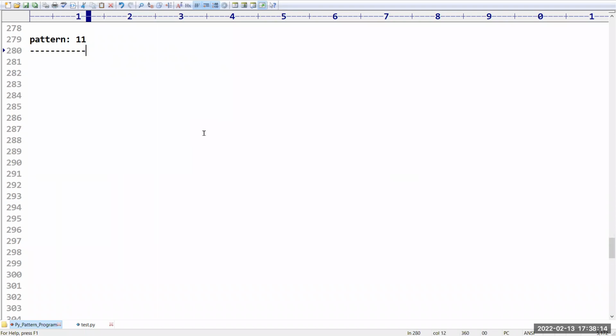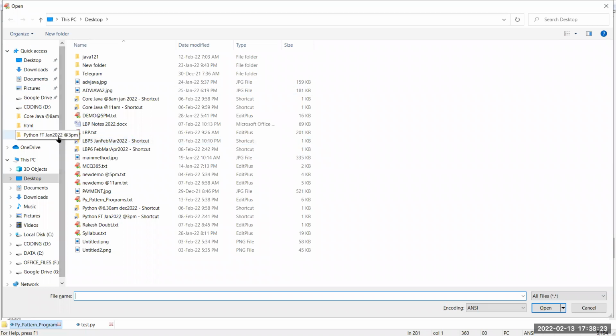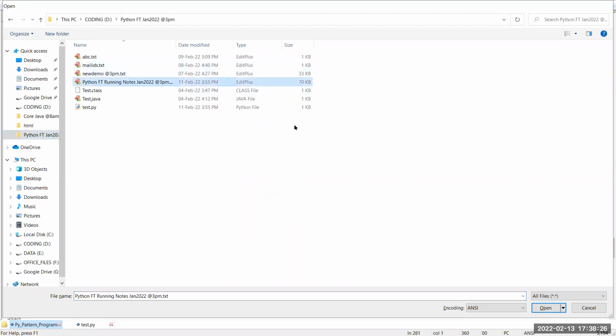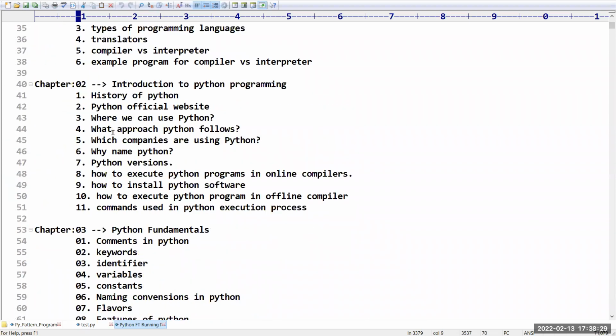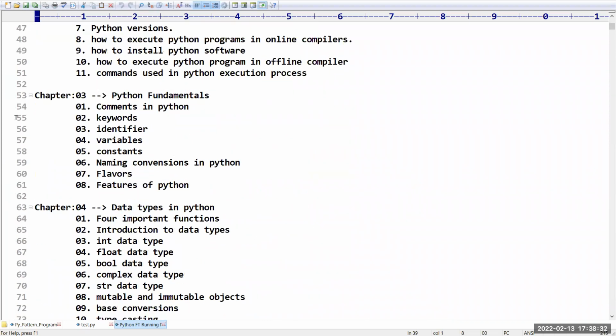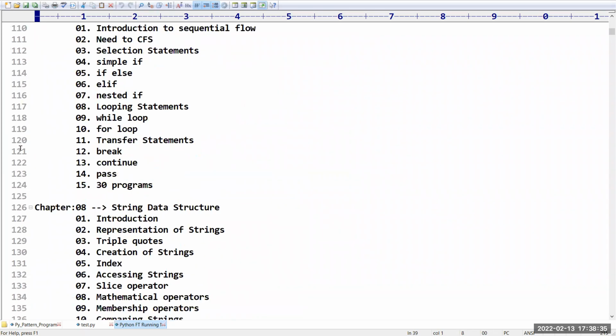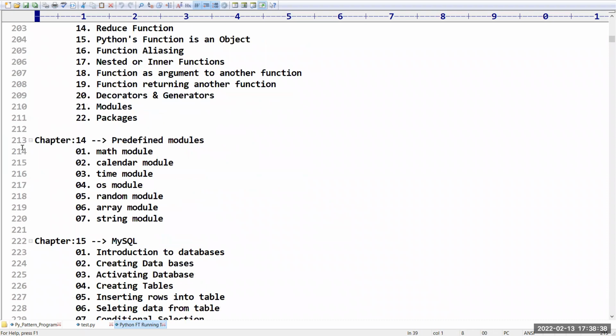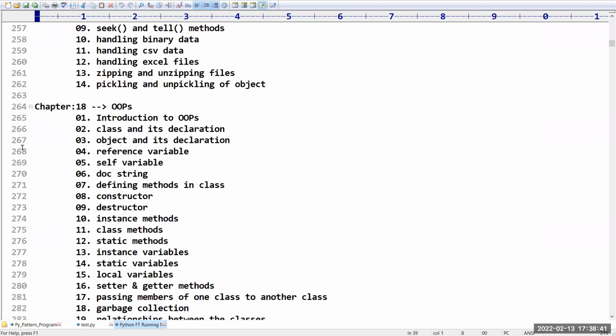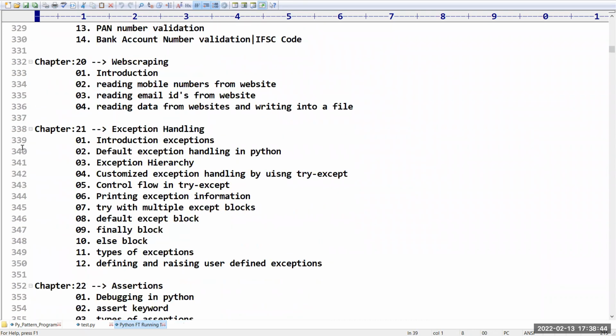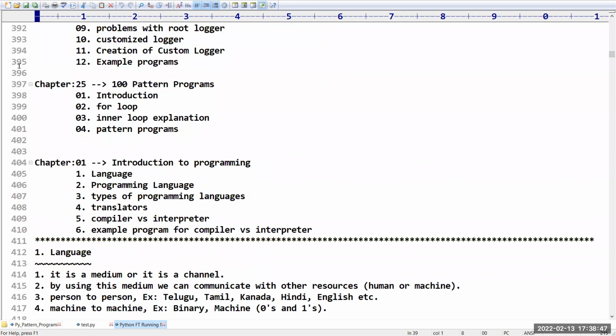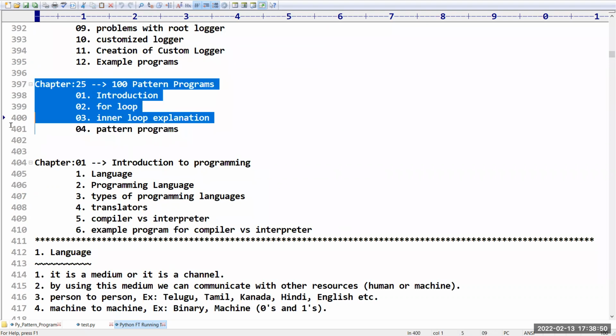Sometimes in examinations they will ask, sometimes maybe not. But in our regular Python syllabus, you can see here, this is one batch Python syllabus. Introduction to programming and so on, all topics are there. But there is one topic I included, especially my Python students know that. At the end, we have 100 pattern programs. We are going to cover 100 pattern programs, beyond that nothing is there.